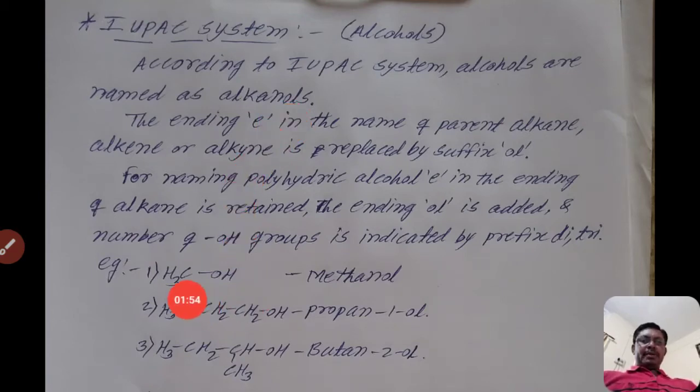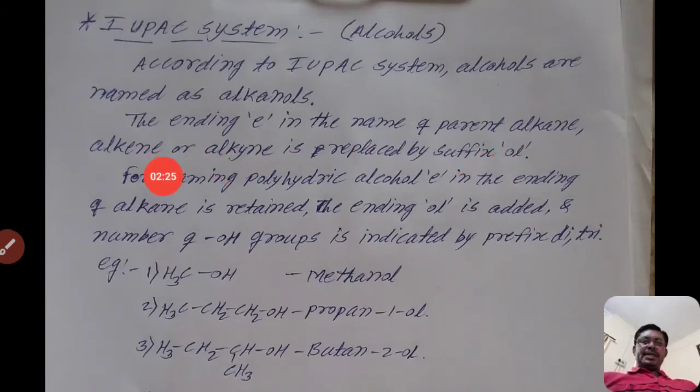I will give some examples of the IUPAC naming system. The ending E in the name of the parent alkane, alkene or alkyne is replaced by OL. If we replace the ending E of an alkane by OL, we get alkanol.